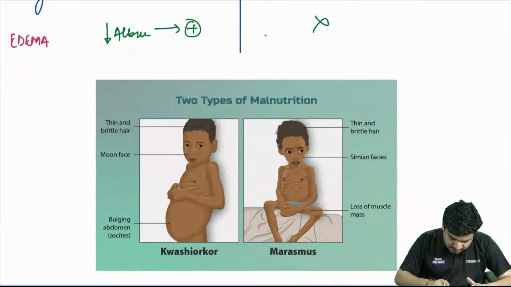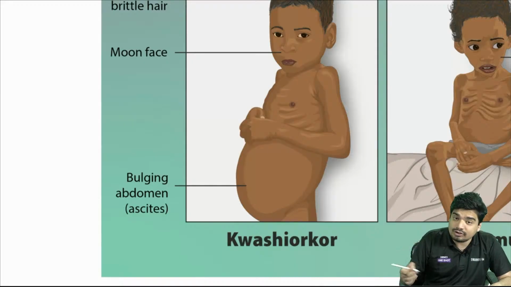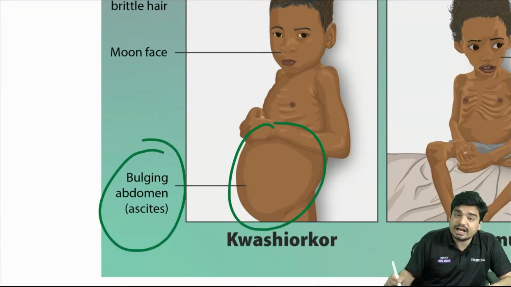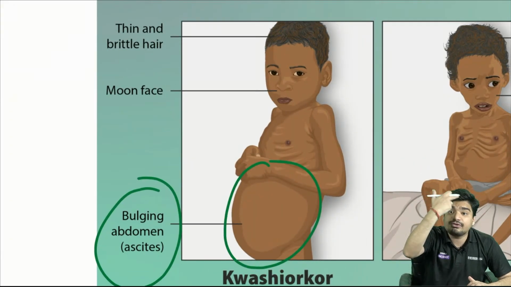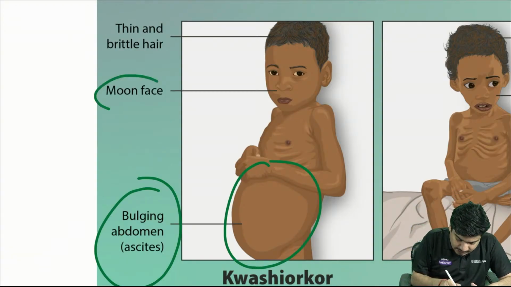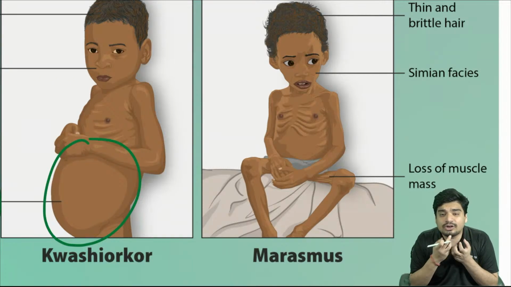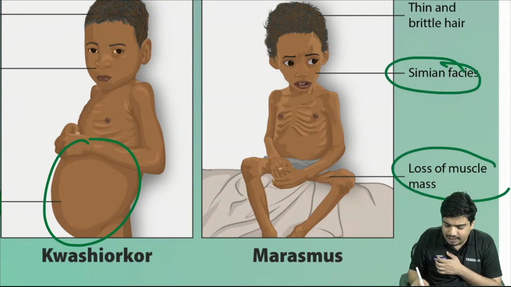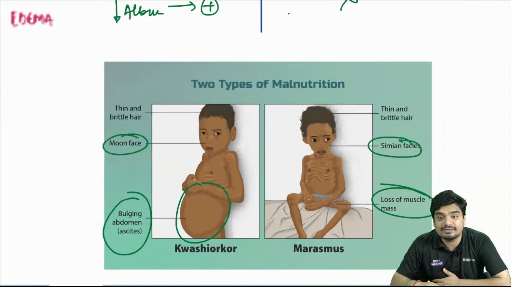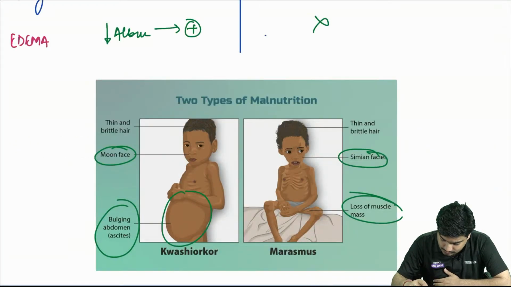So this is how Kwashiorkor is going to look like. Because there is edema, there is going to be bulging abdomen and ascites. Because there is edema, face will become edematous. It will become moon face. While marasmus will look like this. All the muscle will be lost here. You will have simian facies, and you'll have muscle wasting.